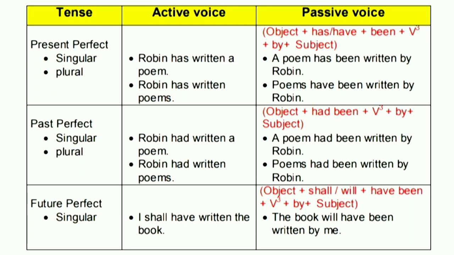Let's see the example in present perfect tense. Robin has written a poem. A poem has been written by Robin. Robin has written poems. Poems have been written by Robin. In past perfect tense, Robin had written a poem. A poem had been written by Robin. Robin had written poems. Poems had been written by Robin. In future perfect tense, I shall have written the book. The book will have been written by me.